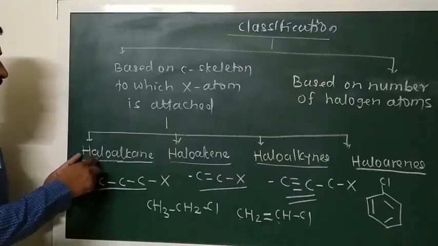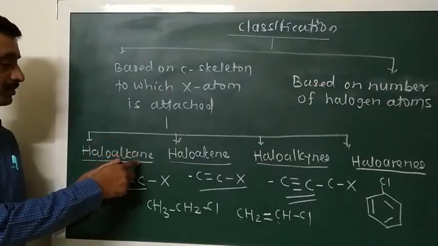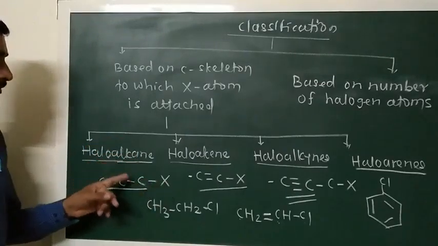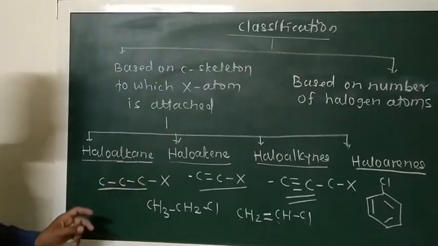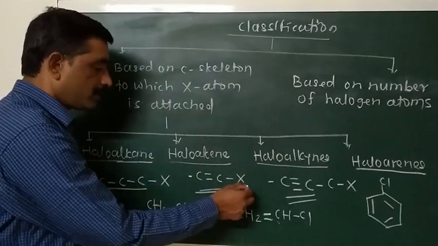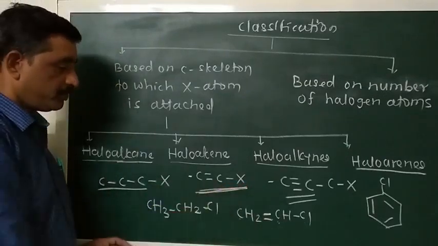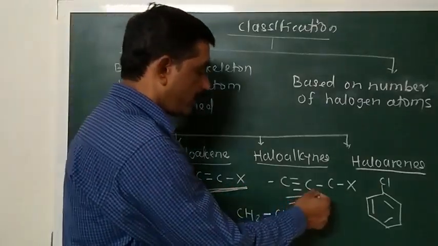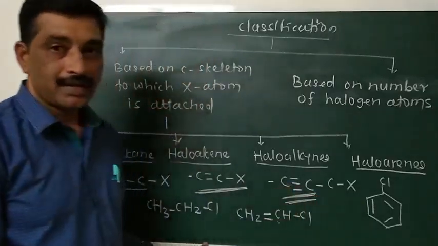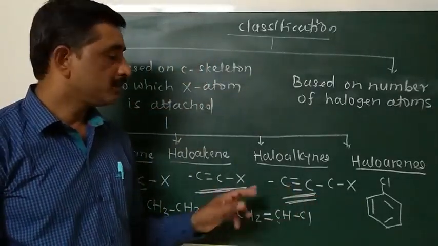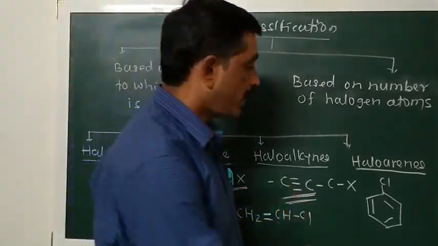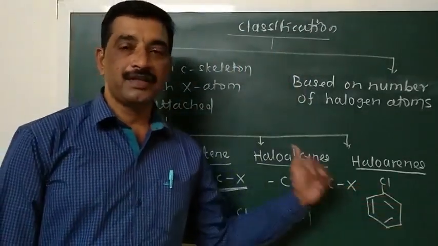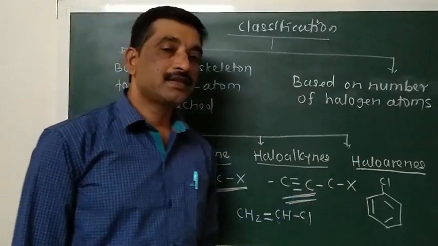Haloalkanes means halogen atom is attached to or is present in the carbon single bonded compounds. Haloalkene means halogen atom is bonded to hydrocarbons containing a carbon-carbon double bond. Haloalkynes means halogen atom is attached to a carbon skeleton which contains a carbon-carbon triple bond, and haloarenes is nothing but halogen atom directly attached to the benzene-like nucleus, the aromatic nucleus. Then these compounds are called haloarenes.